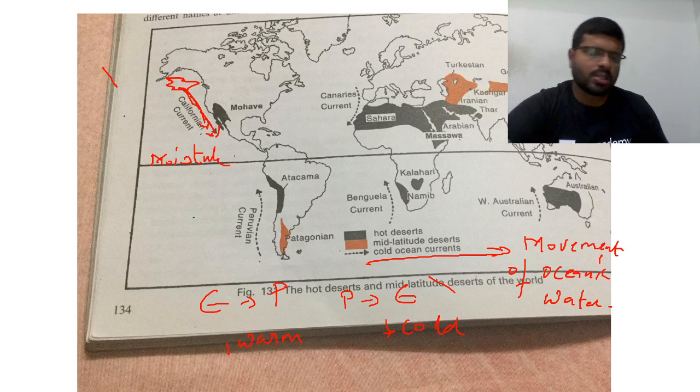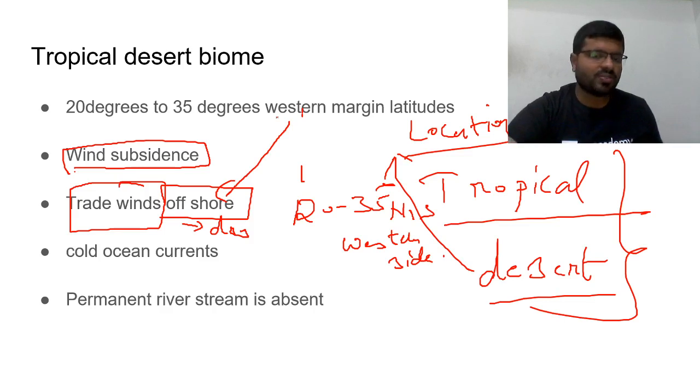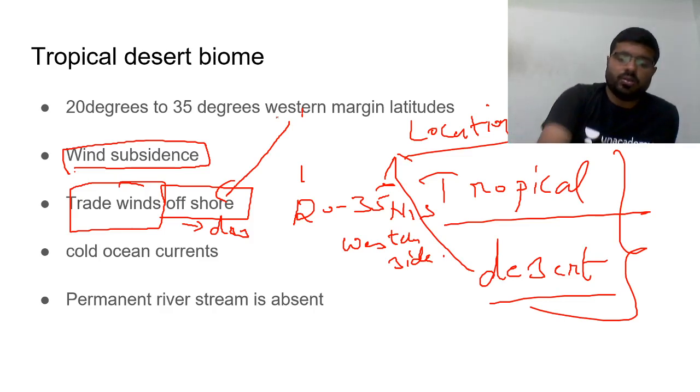So with cold ocean currents, moisture will be less around these areas. Whatever little local winds are blowing also become dry because of less moisture. All the currents are cold in nature, coming from polar areas. So this is also one of the reasons why deserts are not having rainfall.